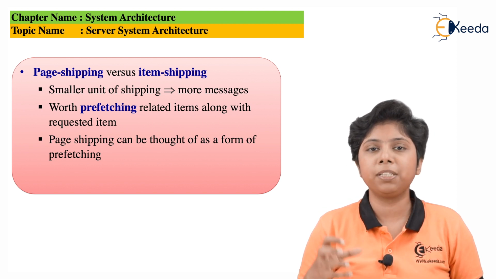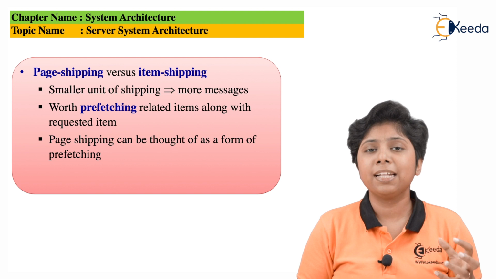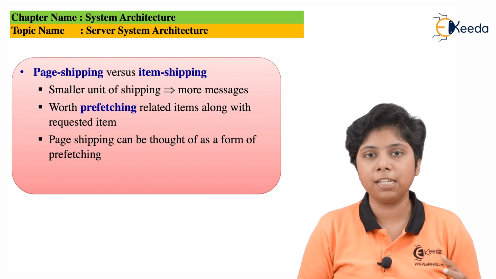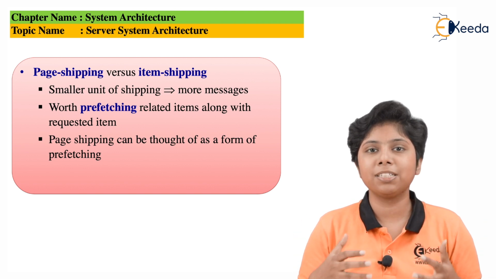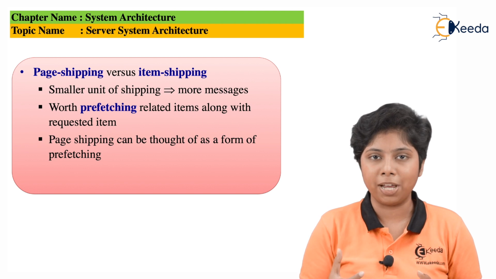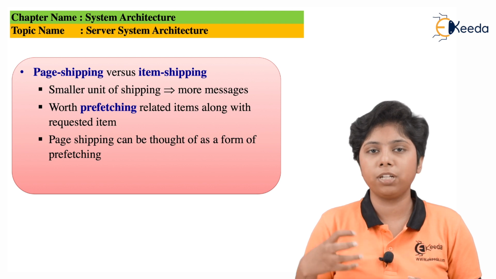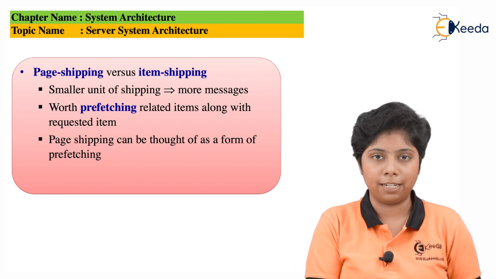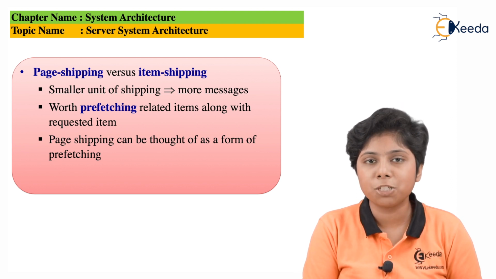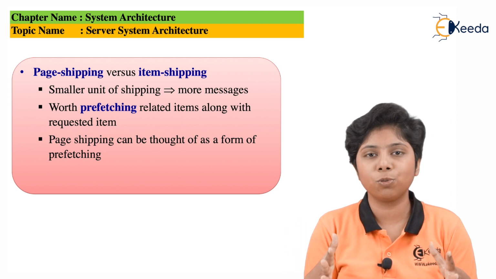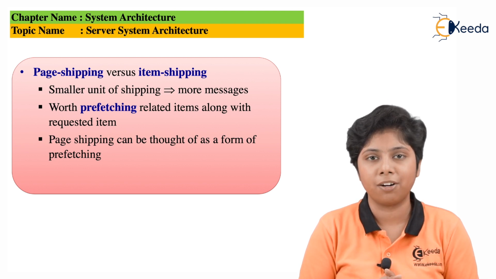So now we can ship these items on demand of the client. In contrast, page shipping requires a lesser number of message passes, because of prefetching. That means we are sending some items with the page that are not needed at that particular time, but are relevant to information the client may need at a later time. This type of pre-processing requires fewer messages, because all the messages are composed together, and the page can be sent to the client side from the server side.